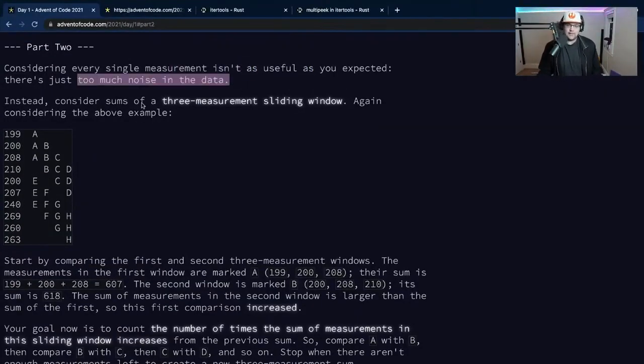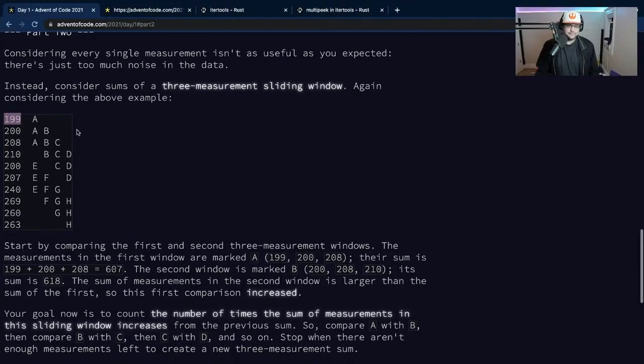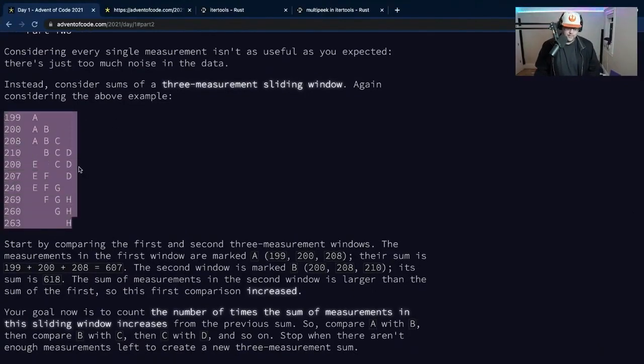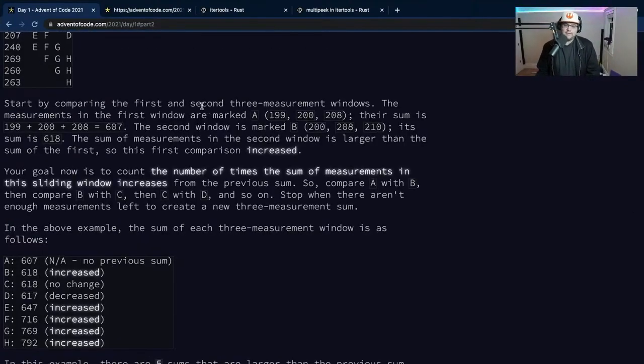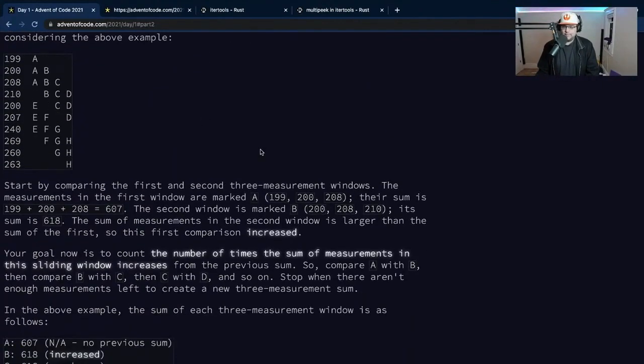So consider every single measurement isn't as useful as you expected. There's just too much noise in the data. Consider sums of a 3-measurement sliding window. Again, considering the above example. Okay, so we have this new input. Start by comparing the first and second 3-measurement windows. The measurements in the first window are marked A, 199, 200, 208.